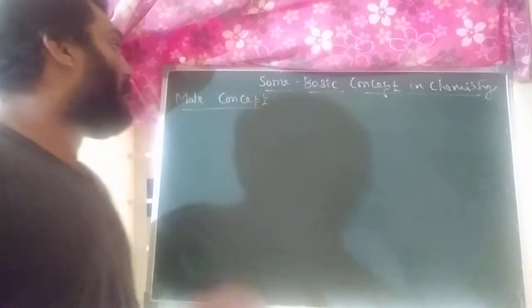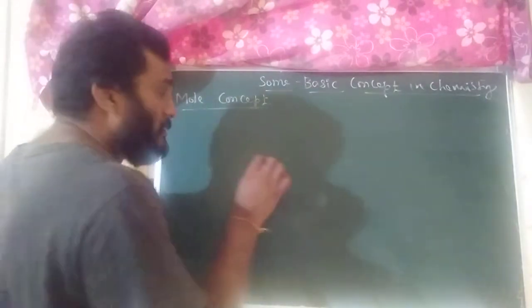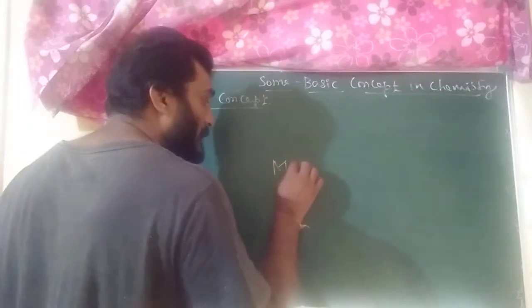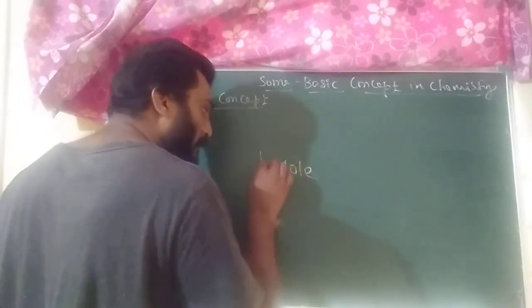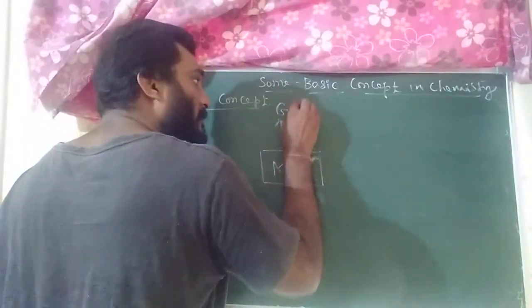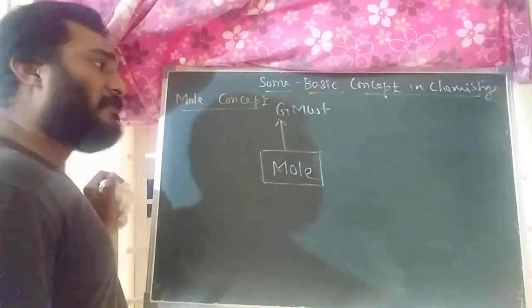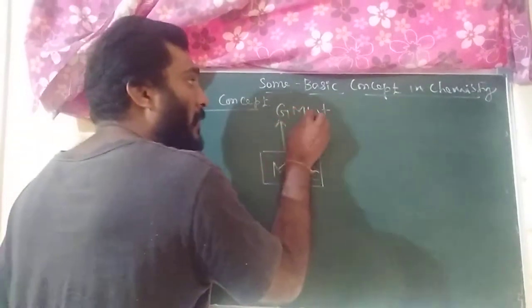It's very important. Listen. One simple chart I will give. You have to remember the chart. One mole means, what is the meaning of mole? One mole means in terms of gram molecular weight. One mole of any substance contains its gram molecular weight.